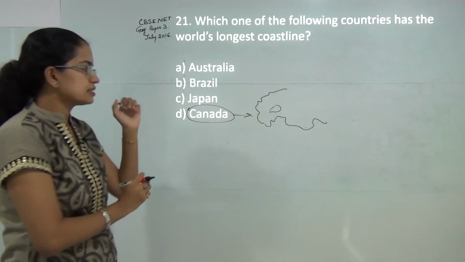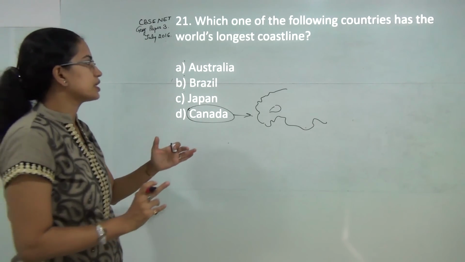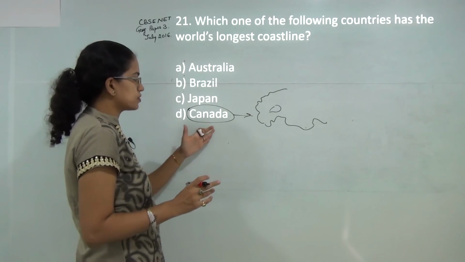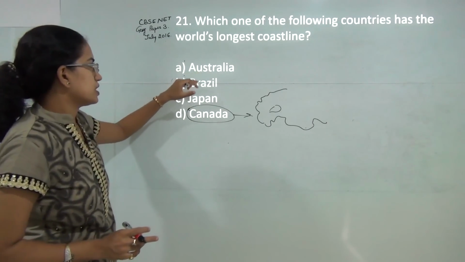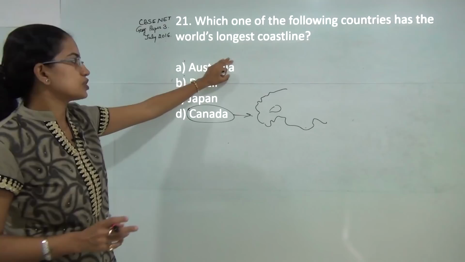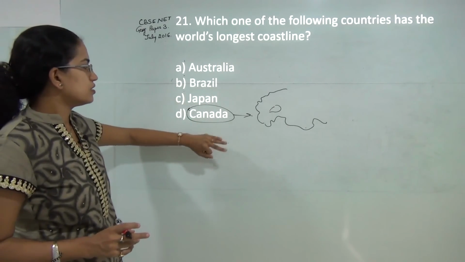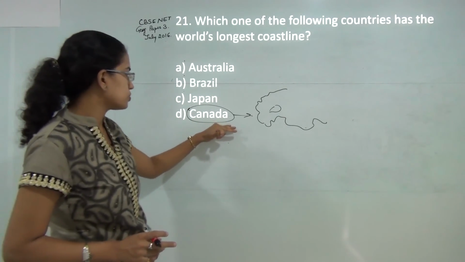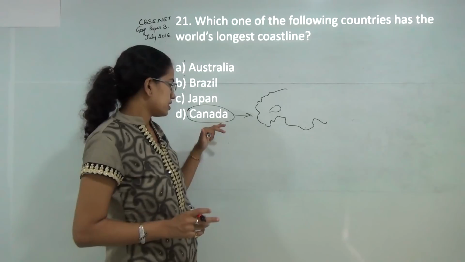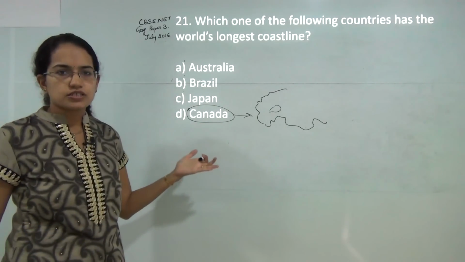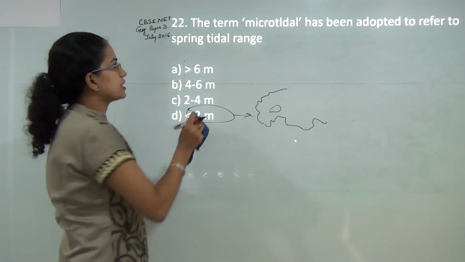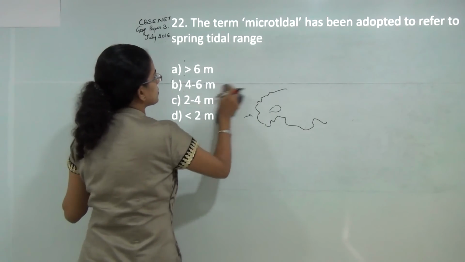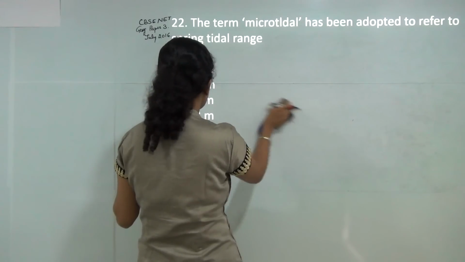As a result, the total length of the boundary, or I could say the total coastline, would be much higher in case of Canada as compared to Australia. So that was a main confusion for most of the students here. The country with the longest coastline would be Canada, and with the smallest coastline the country would be Monaco.